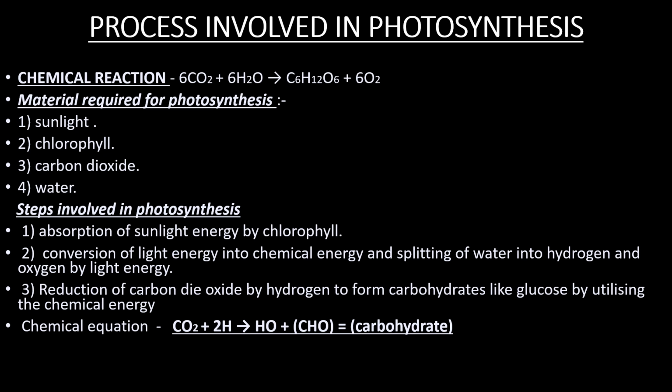The second step is conversion of light energy into chemical energy and splitting of water into hydrogen and oxygen by light energy. Light energy is converted into chemical energy, and water is divided into two parts, hydrogen and oxygen, by this light energy.